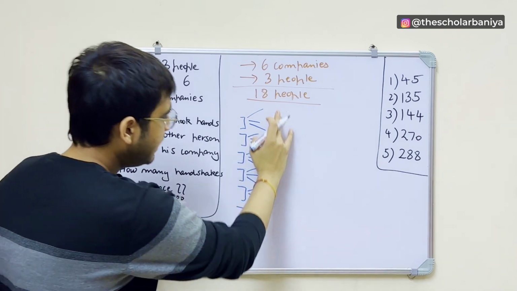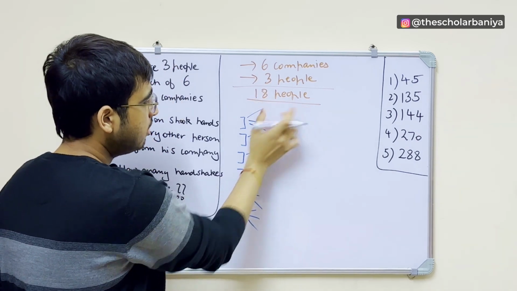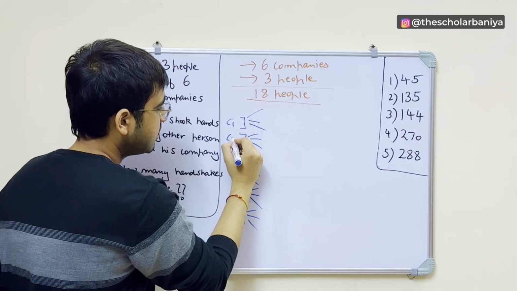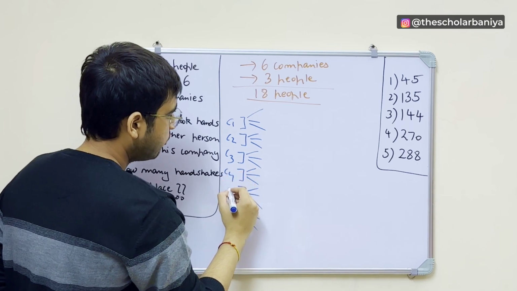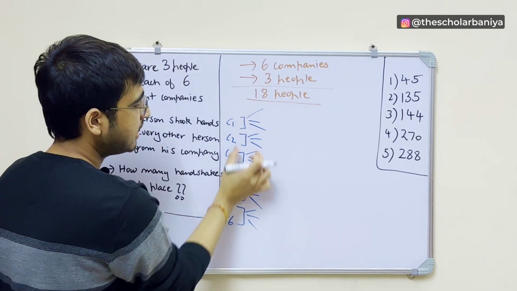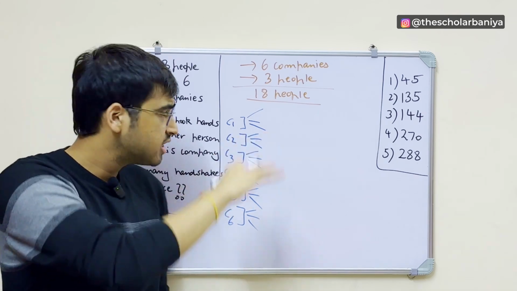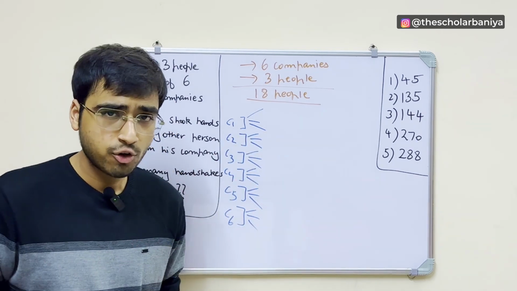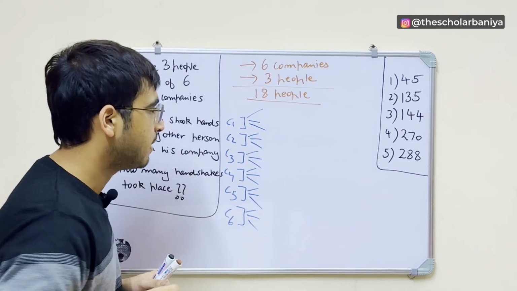right? So in total, there are 18 people, 6 companies, C1, C2, C3, C4, C5, C6, and from each company, there are 3 people. I hope this makes pretty good sense just for your better understanding, right?